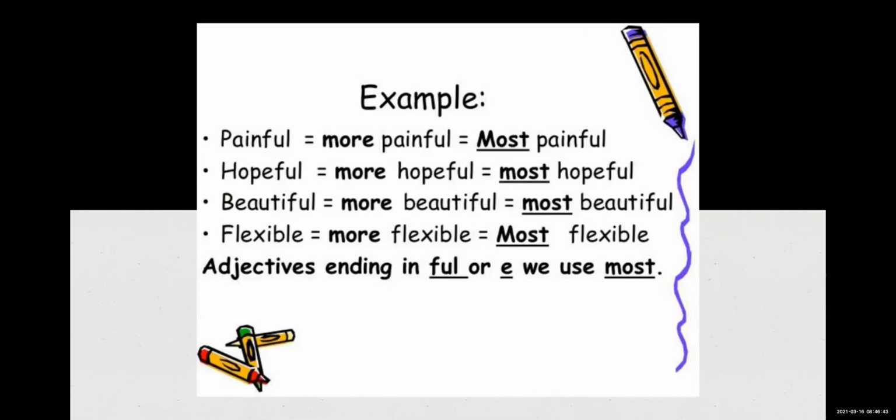You will add beautiful -er, means beautifuler. It is not like that. We cannot add -er to beautiful. It has to be more and most, okay, in comparative and in superlative. So it is very important to do the things according to the adjective.